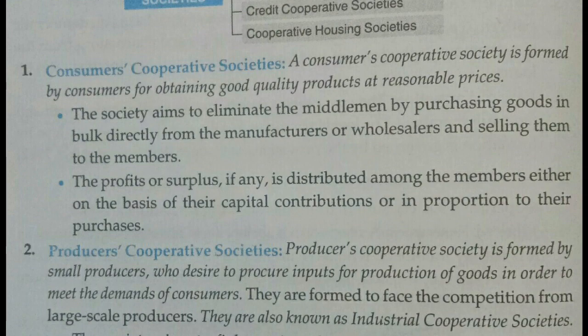Consumer cooperative society is made by the consumers so that they can get goods at reasonable rates from the market by eliminating the middlemen and by purchasing goods in large quantities from the wholesalers and the manufacturers. So this is all about the cooperative societies, the concept of cooperative society, future of the cooperative society, advantages and limitations of cooperative societies, and at the same time the different types of cooperative societies that we have. Thank you.